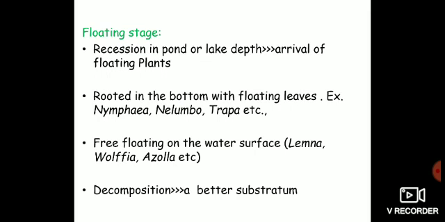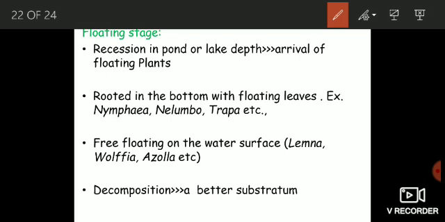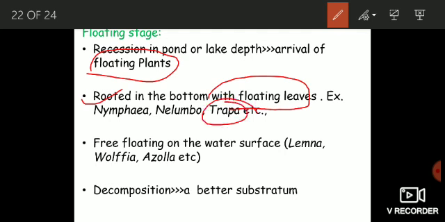In the floating stage, the depth of the water body has been reduced to a considerable degree, and this makes conditions favorable for the floating plants. The floating stage is represented by two categories of plants. Those plants which are rooted in the bottom and have floating leaves, examples are Trapa, Nelumbo and Nymphaea. And besides this, there are some other plants, for example, Wolffia, Azolla, Lemna. They remain free floating on the surface of water.